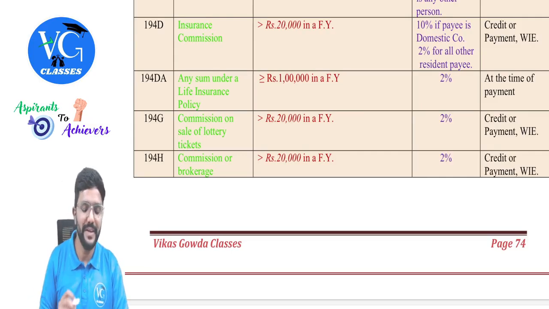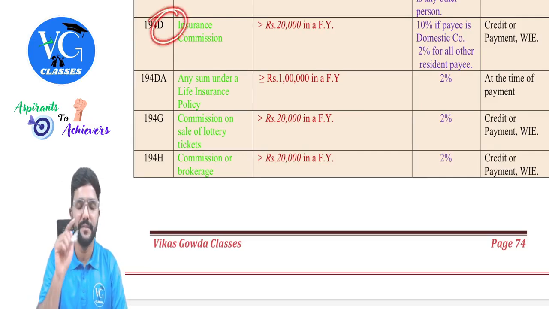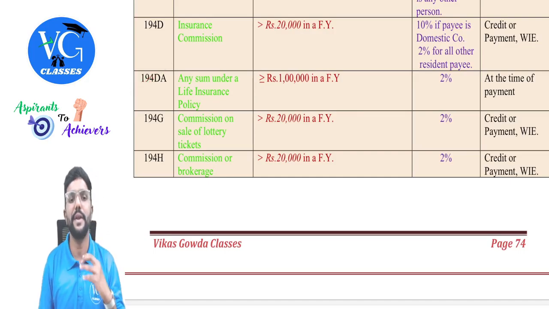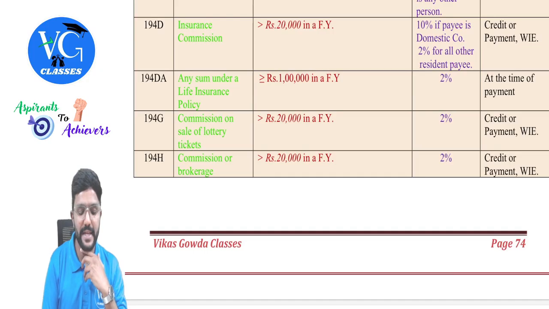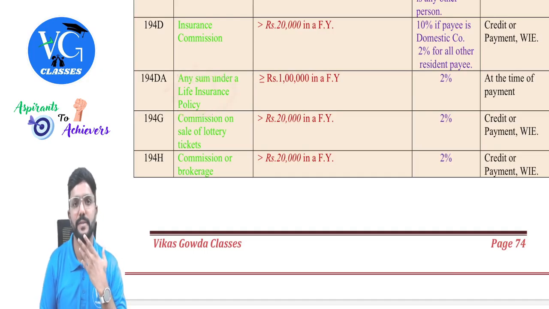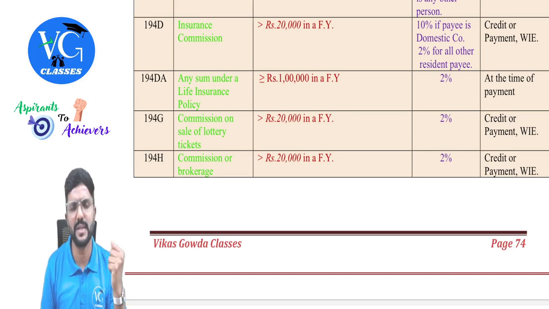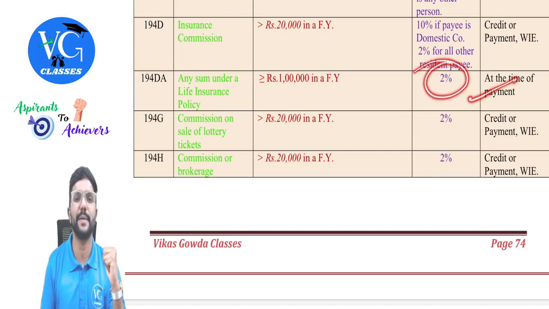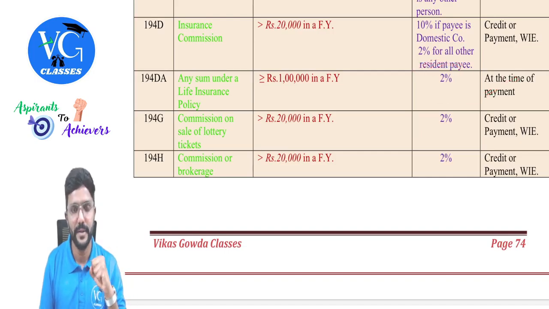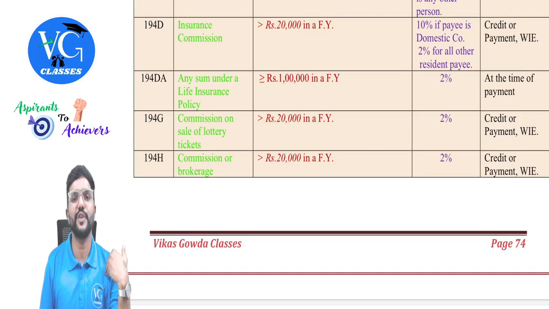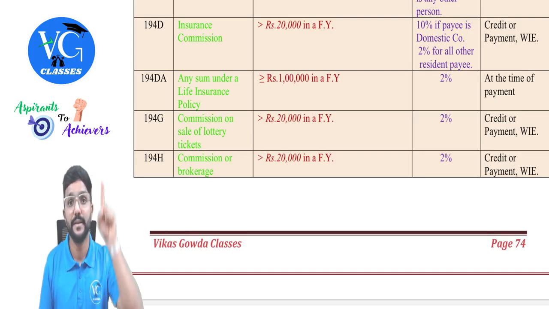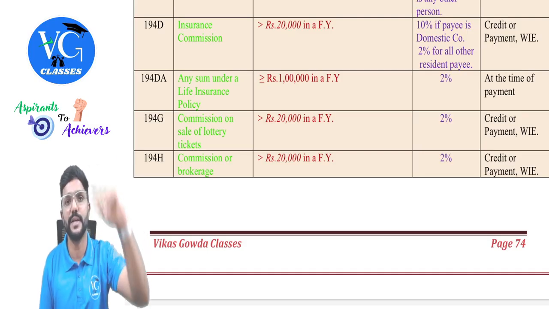Okay. Then even actually insurance has connection with the D, which I will explain. Let me finish this. 194DA. Any sum under a life insurance policy, if it is more than or equal to 1 lakh in a financial year, that is the policy amount or sum assured, 2% TDS has to be deducted at the time of payment. But when policy matures, if the amount is exempt in the hands of the receiver as per section 10(10D), which we covered in income from other sources, yes.